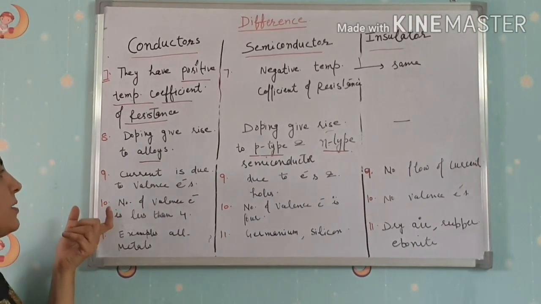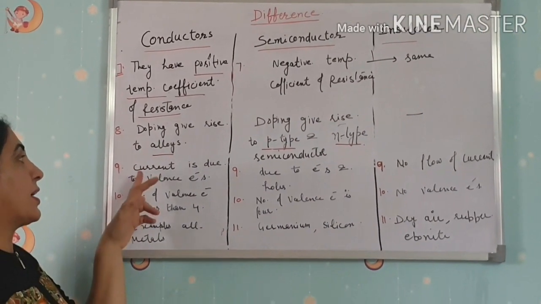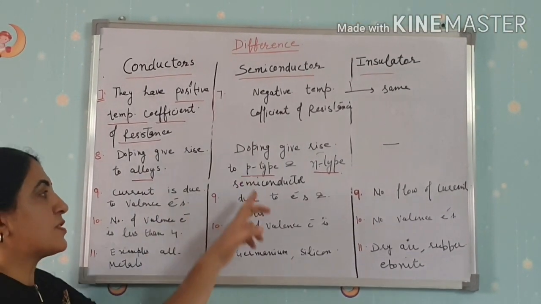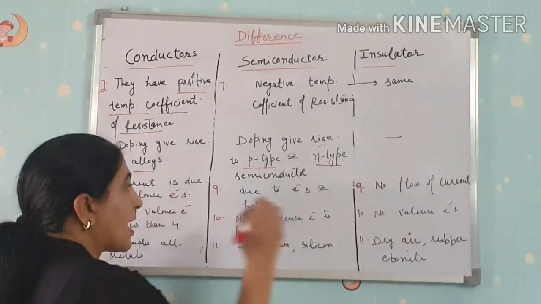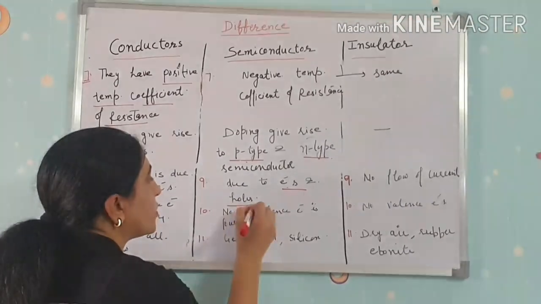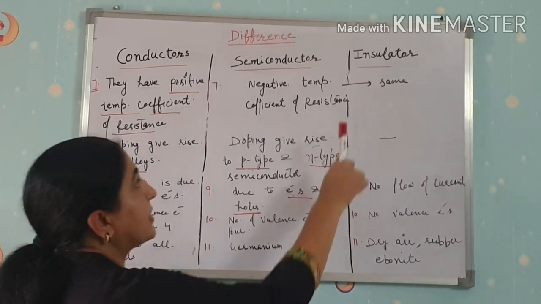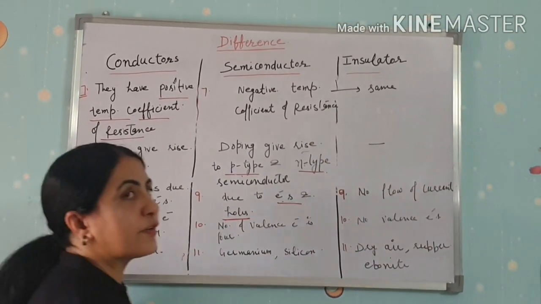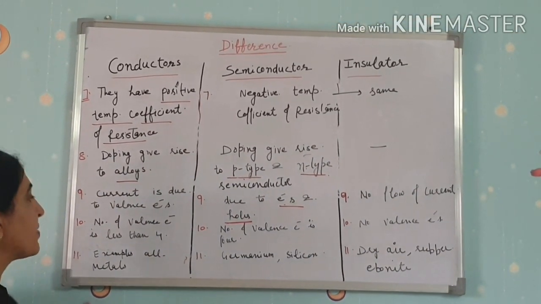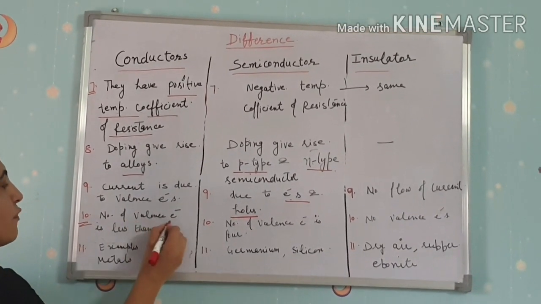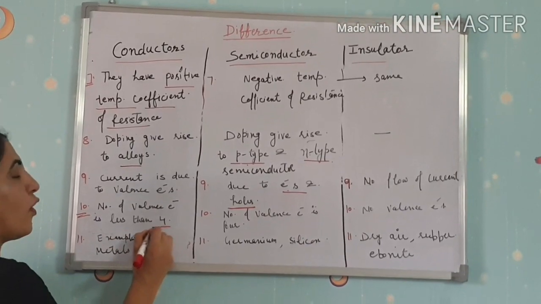Then is about the valence electron. Current is due to valence electrons. We know this. And in the case of semiconductors, current is due to electrons and also due to holes. And there is no flow of current in the case of insulators. Okay. Next, the 10th point: in conductors the number of valence electrons is less than 4.